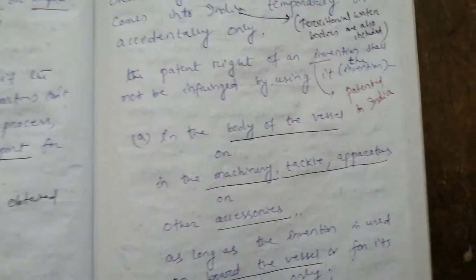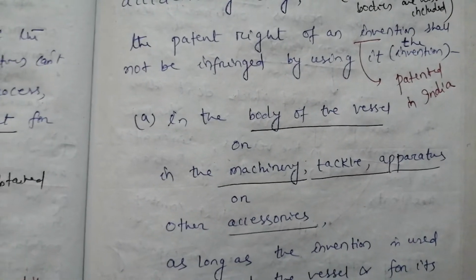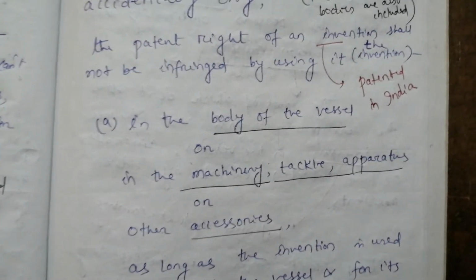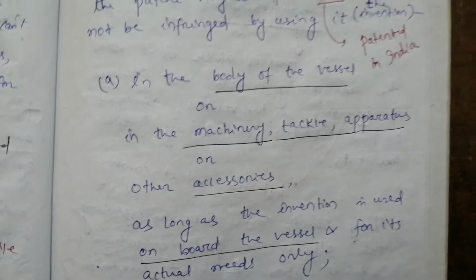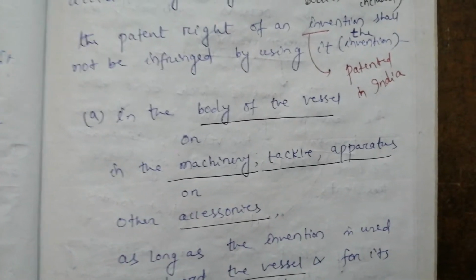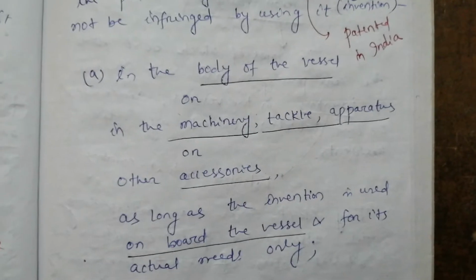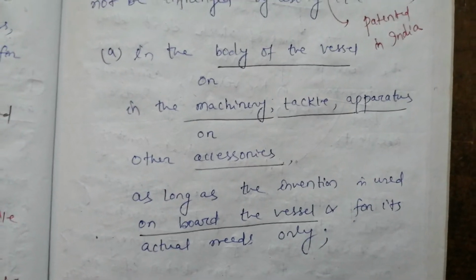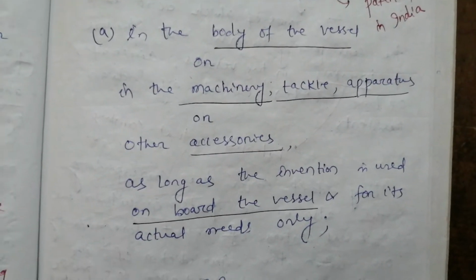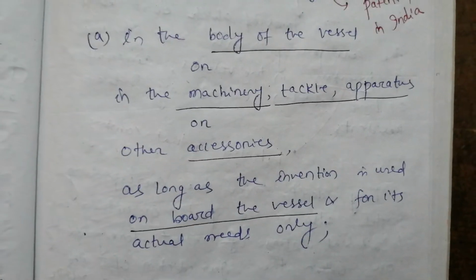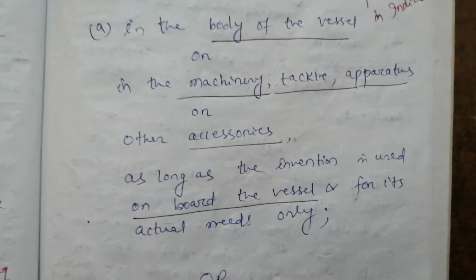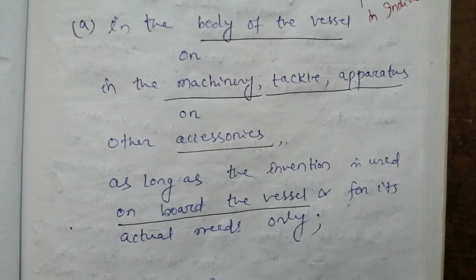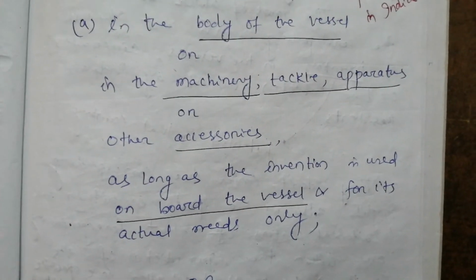So, what are the conditions? Bit A shows the first condition. That means in the body of the vessel, right? That means inside the ship, or in the machinery, tackle, apparatus or other accessories, as long as the invention is used on board the vessel for its actual needs only. If there are some actual needs without which the vessel cannot function or cannot move, and at that time they are using our patented inventions, then we don't consider this act as an infringement. Fine.